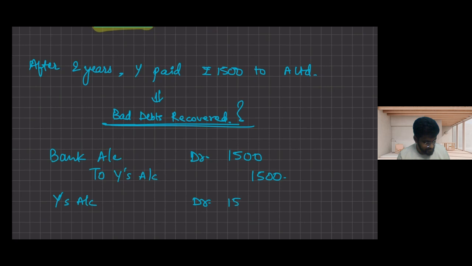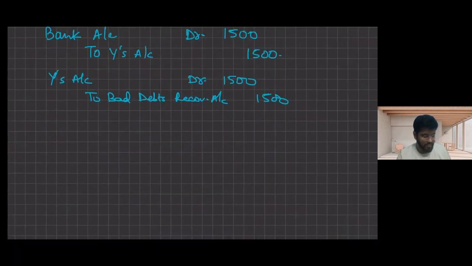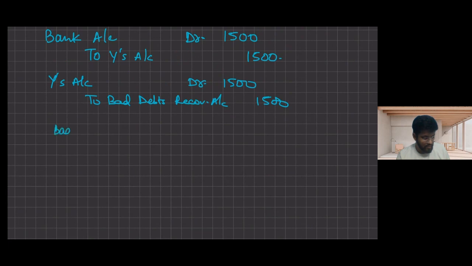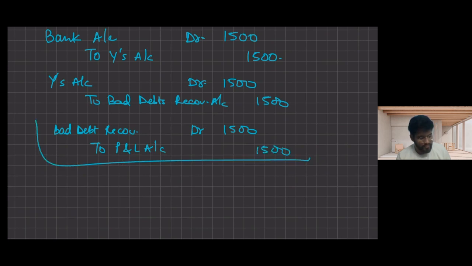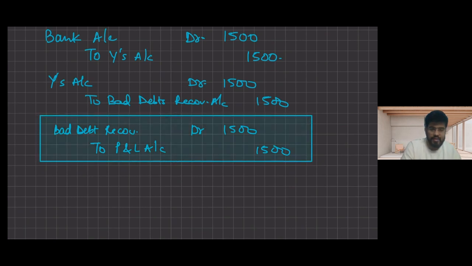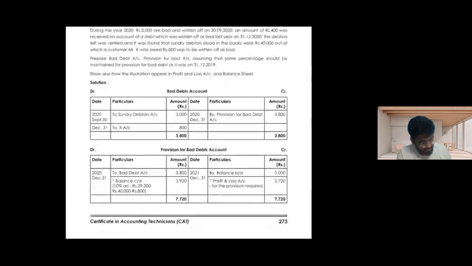Y's account will be debited with 1,500, and then we can transfer it to the bad debts recovered account, that is 1,500. So bad debts recovered account is credited. That means it is an income. And finally, bad debts recovered account will go to P&L. Bad debts recovered account debit to P&L, and whenever P&L is credited, that is an income for you. So this is the journal entry for bad debts recovery. That is a specific point which I needed to explain to you guys. Okay, that was about bad debts recovery. Moving on.